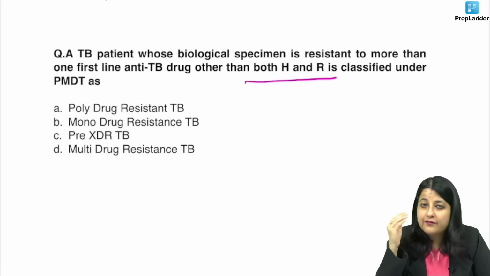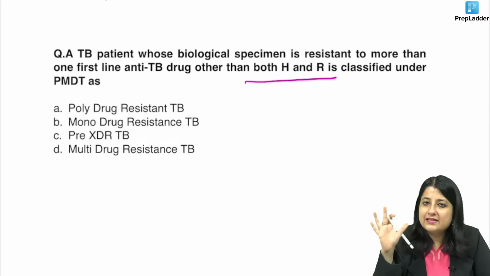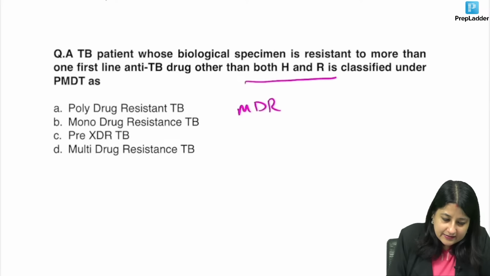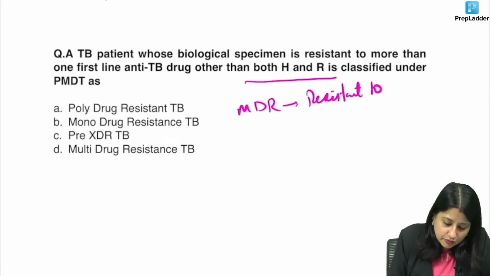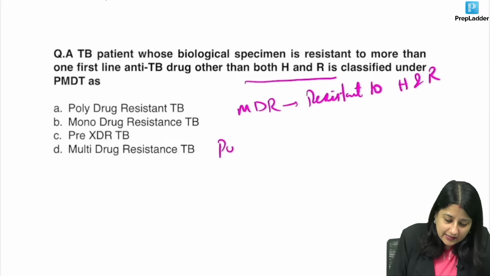Now, if you have polydrug resistant, or let's start with MDR. MDR क्या होता है? MDR is resistant to H and R. Okay, what is polydrug?